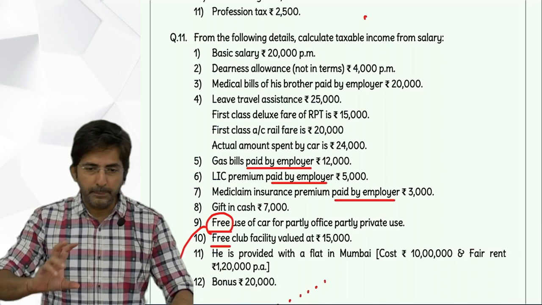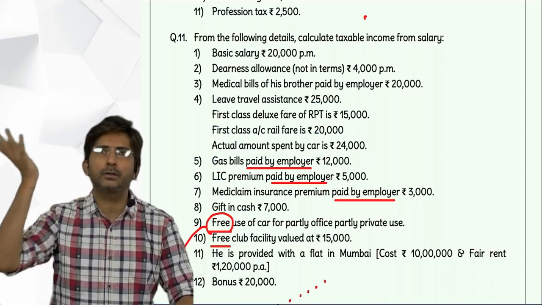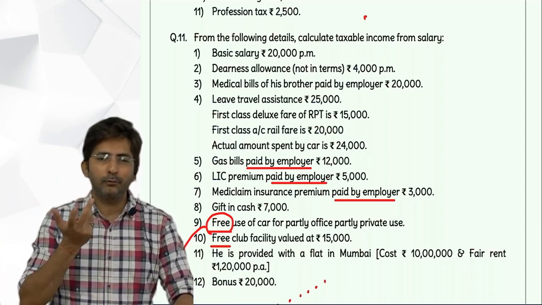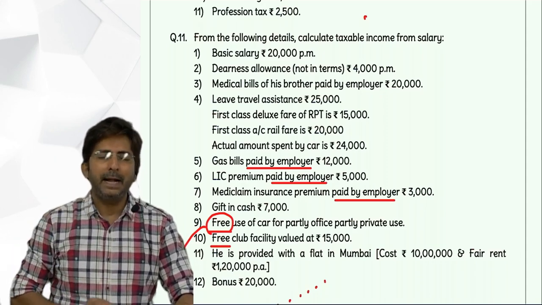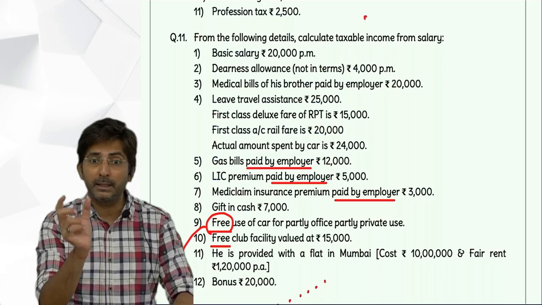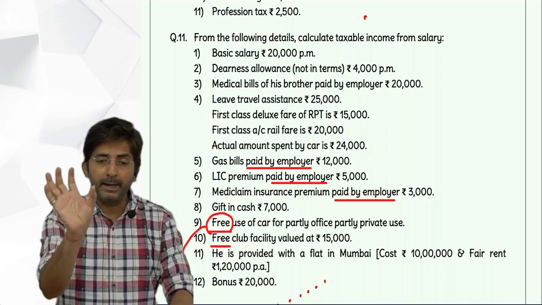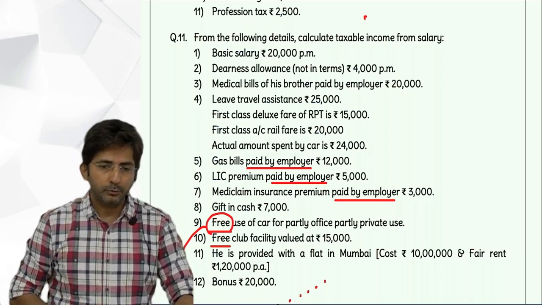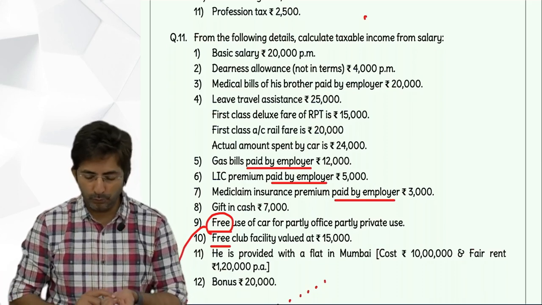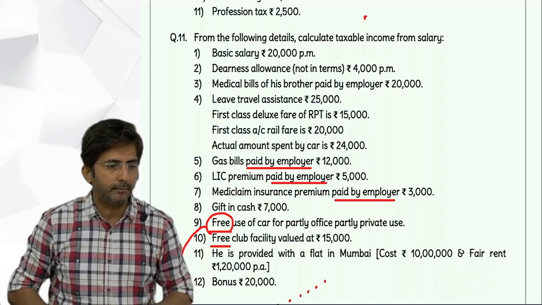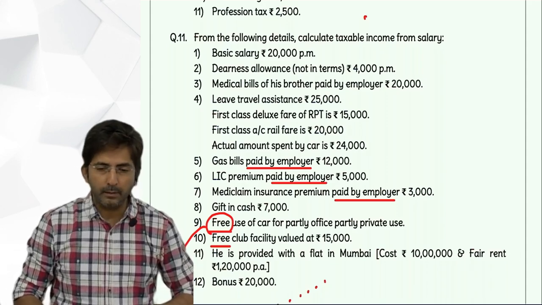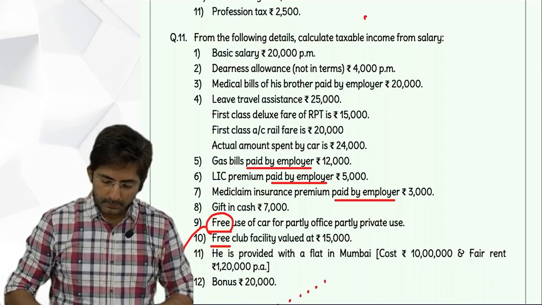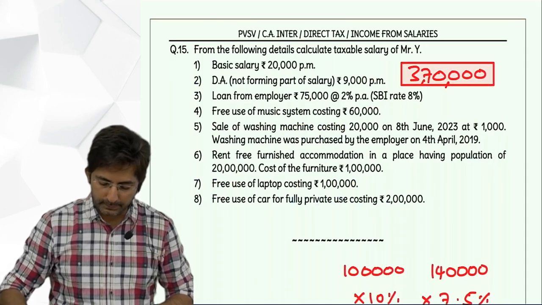And perquisites can be identified because so many perquisites we have studied, so you are used to the names of the perquisites. And if not used to, you can identify by the words free, paid by employer, reimbursed by employer. So you don't have to take those. So we don't have anything in monetary income. So what is the total of Bada Bakam? Here also it is coming same as in the last question.